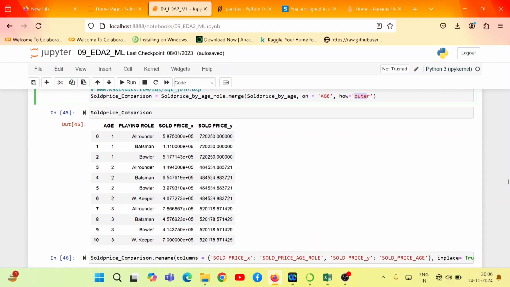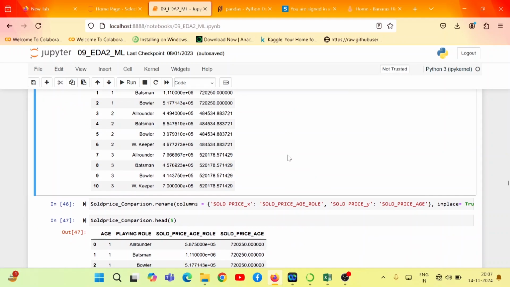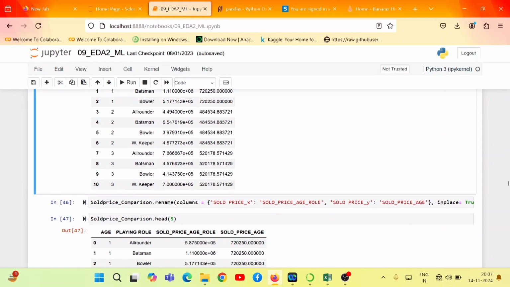Now see here, the column names are different. By default these names come up. Now I can rename these column names. For that, I have a method called rename. By using rename, the existing columns of a data frame can be renamed.